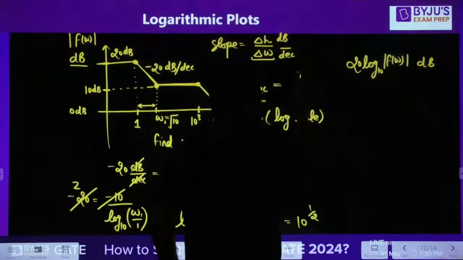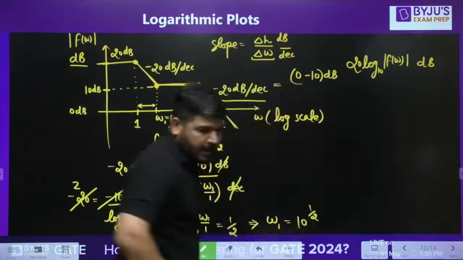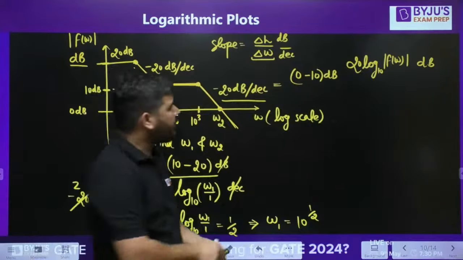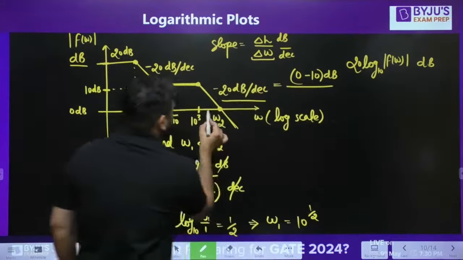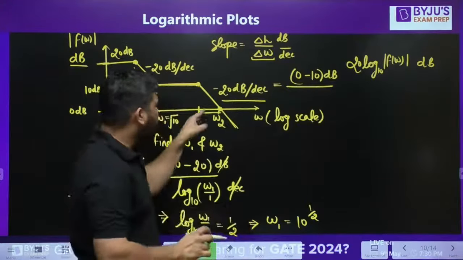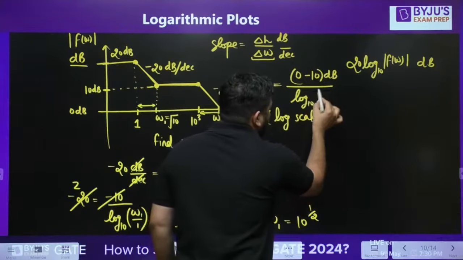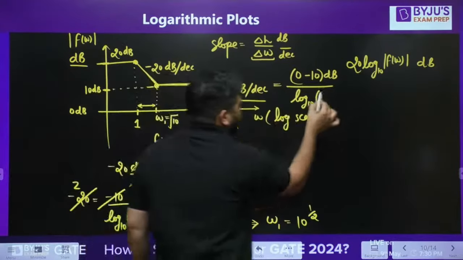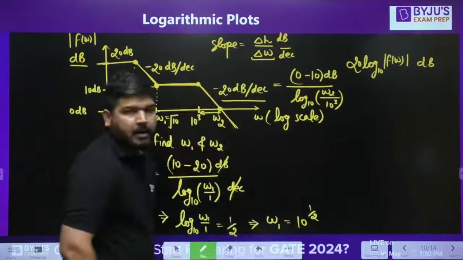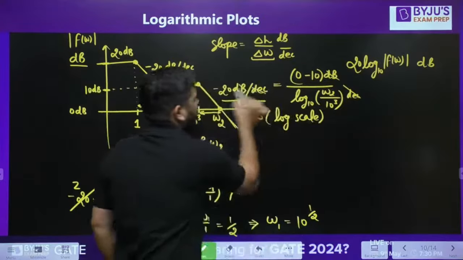So final height minus initial height, you can see that. Final height is 0 dB minus initial height is 10 dB, divided by change in this distance, and this distance has to be in decade. Now how to calculate this distance in decade? It's very simple. Log base 10 omega 2 by 10 raised to power 3. Omega 2 divided by 10 raised to power 3, okay? This is in decade. So this unit, dB per decade, will cancel.